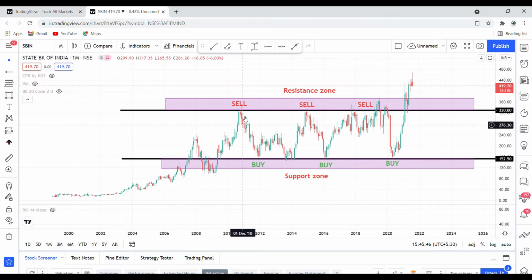And whenever it touches the 320, 330 to 350 level, that is the right time to sell that particular stock. Considering 2010 to almost February 2020, this area was acting as a resistance, and this area was acting as a support zone.